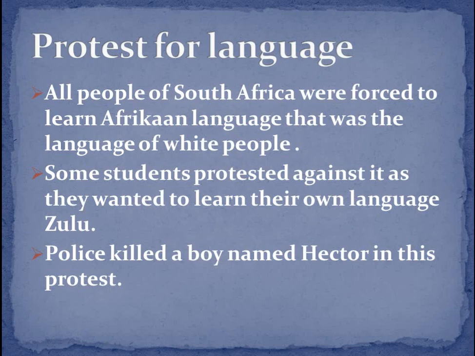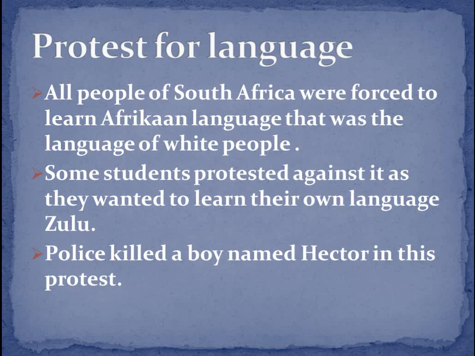What was there basically? There were two languages. Their own language was known as Zulu, and the white people had the African language. They wanted the other black people to also learn the African language instead of their own language. So the protest was all about that.